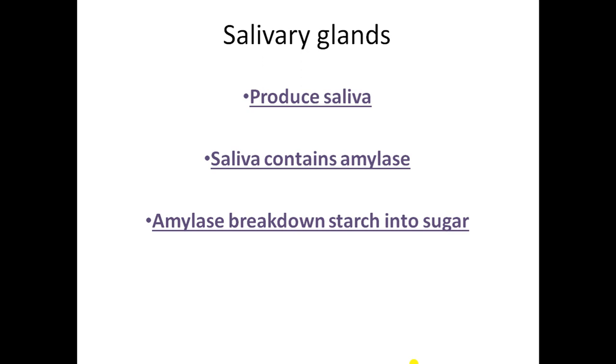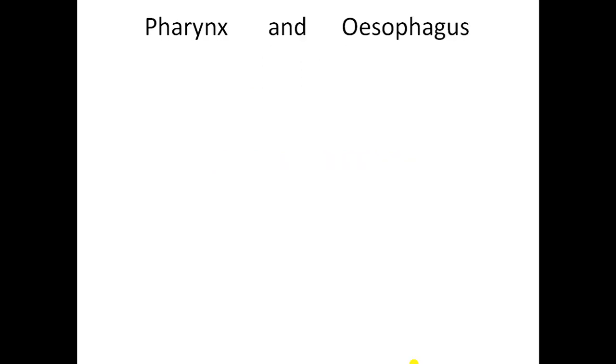Now next, from the buccal cavity, when we chew the food, saliva gets mixed, slight digestion also happens. After that the food passes to the next phase, which is called pharynx and esophagus.